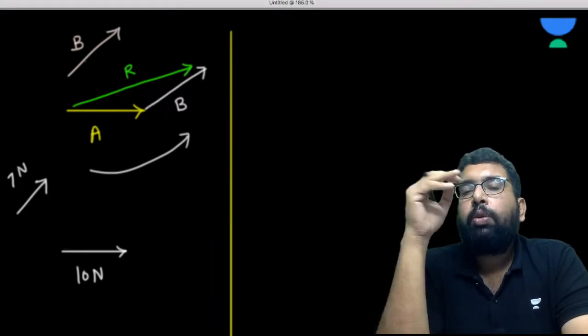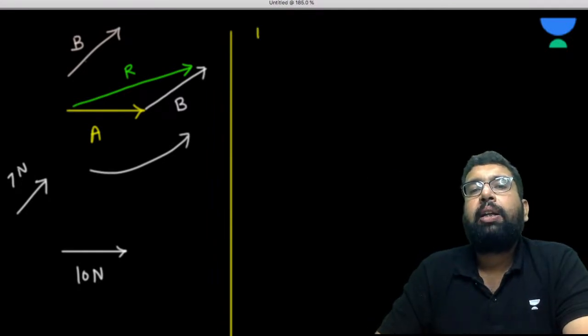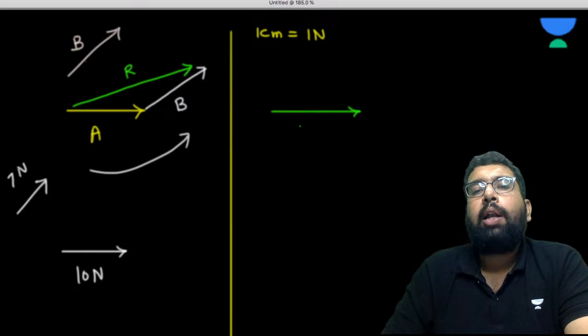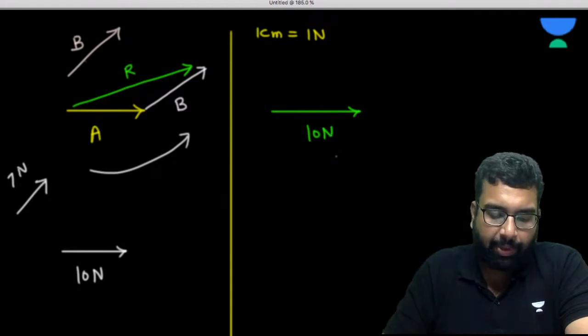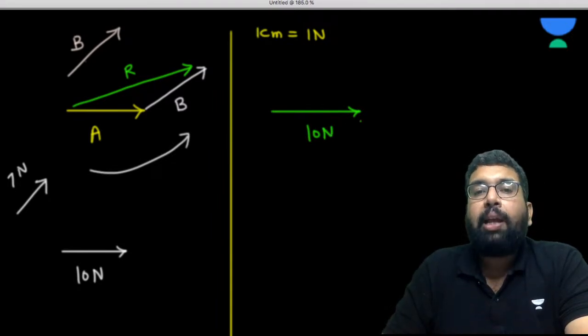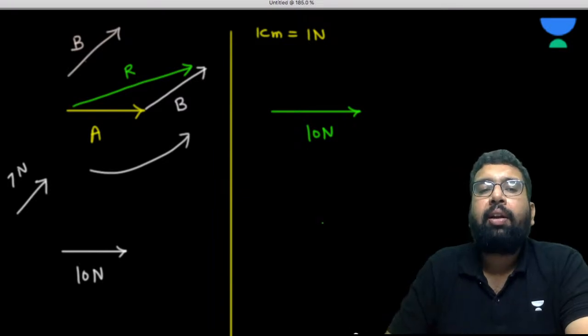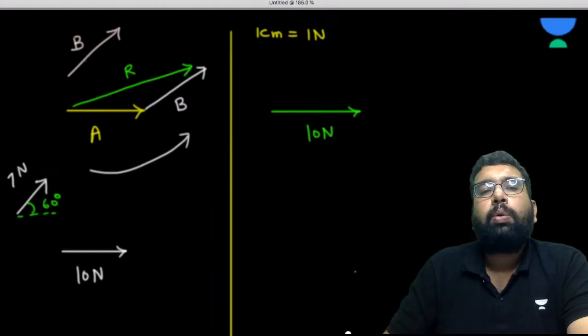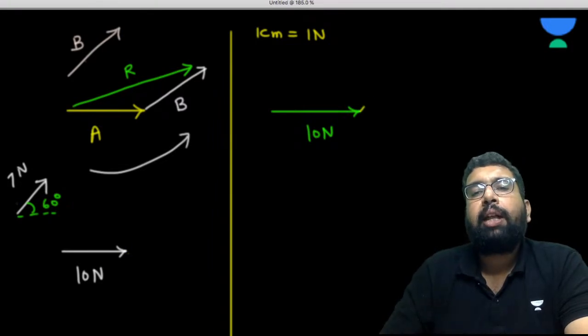Now, in this case, you take a suitable scale. For example, let's suppose 1 centimeter is equal to 1 Newton. You take out your scale and draw a line of 10 centimeter, which is equal to 10 Newton, obviously. Now, from the head of one vector, you start the second vector. Let's suppose this angle theta is 60 degree. So this 7 Newton you shifted parallelly, and you started from the 10 Newton. This is the angle 60 here.